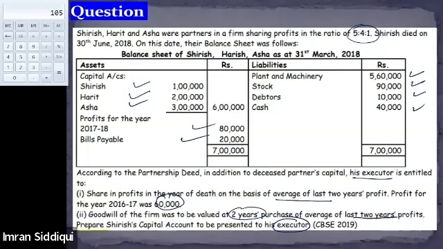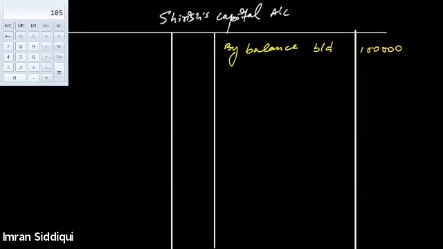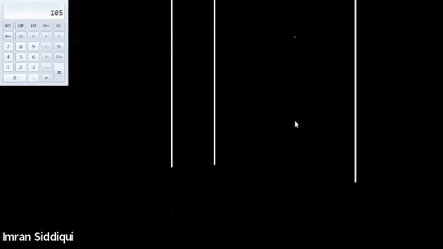First of all, let me show you how we will calculate the average profit. We'll prepare the Shirish capital account and write down the opening balance, that is by balance b/d 1 lakh.